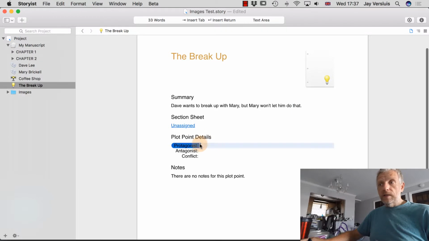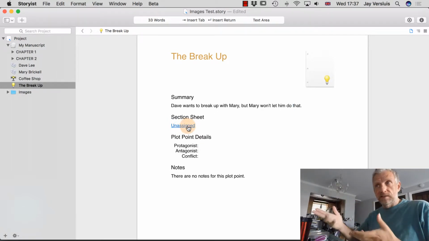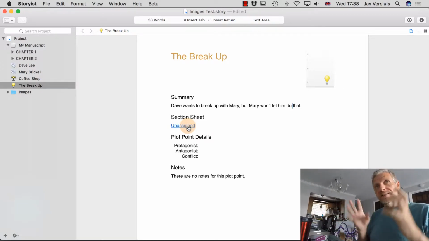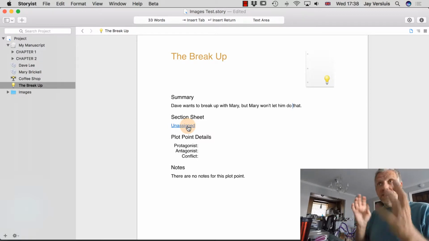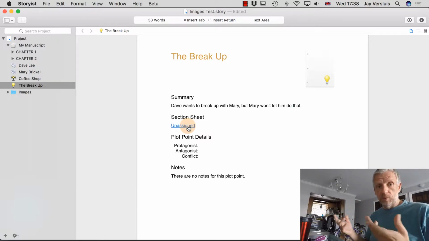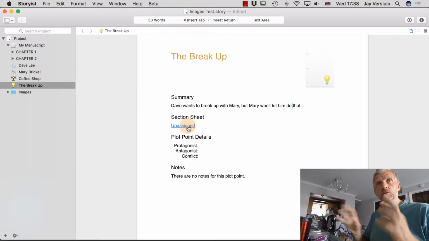There we go. So again, you can put details here and notes here, but one thing that I wanted to make you aware of is that this thing now says section sheet unassigned. So a section sheet is exactly the same template with a few other things perhaps, but it will allow you to define a section of your manuscript that you're writing. So you can define all kinds of things and just put down on paper what you'd like that section or that scene or that character or that setting to be about, and then keep it as a handy reference as a notebook.